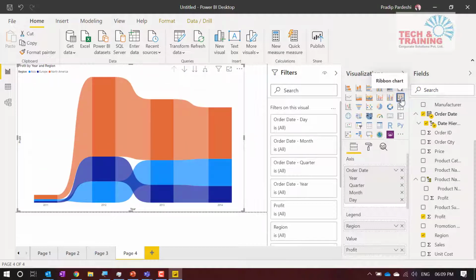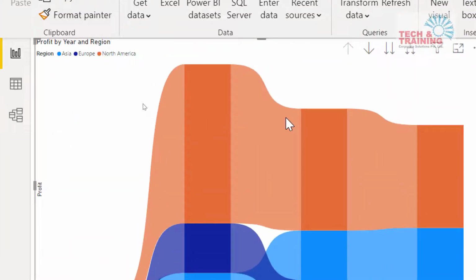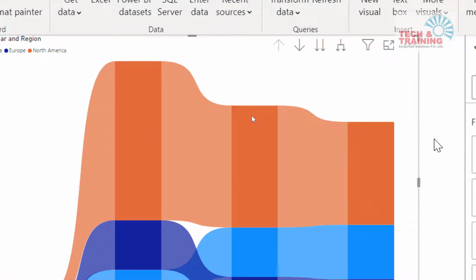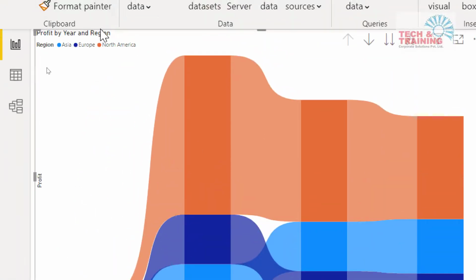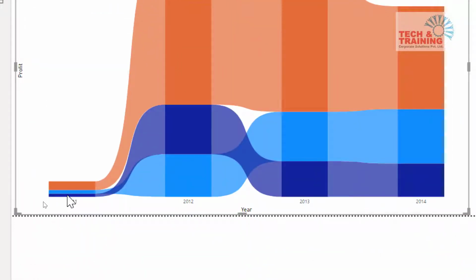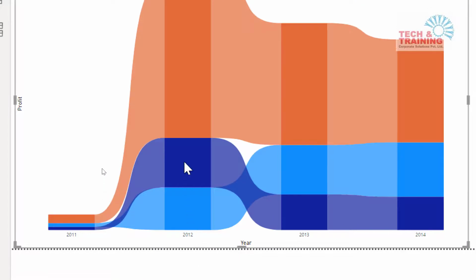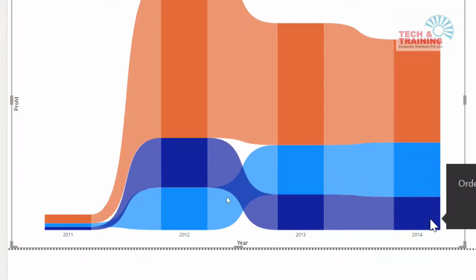Now see, what exactly is the advantage of this ribbon chart? Here I can see North America grew and stayed on top in terms of sales. When we talk about Europe and Asia, dark blue is Europe and light blue is Asia. Europe was at the bottom. It grew in 2012. Then the sales declined in 2013 and 14.